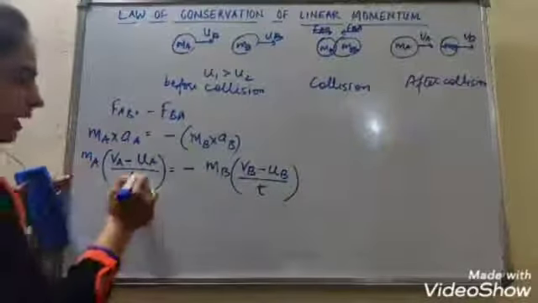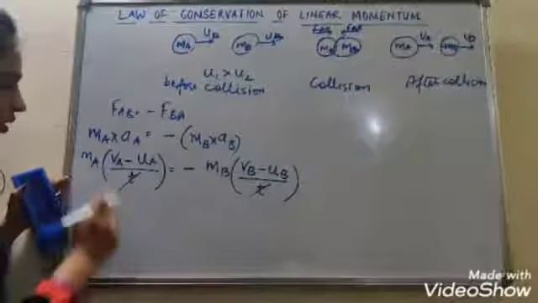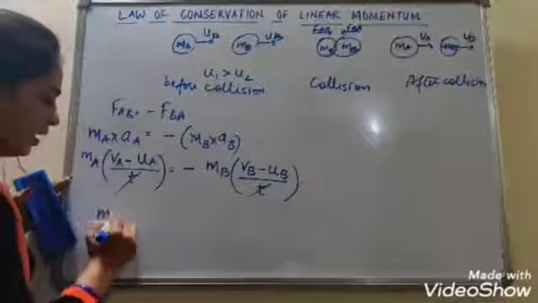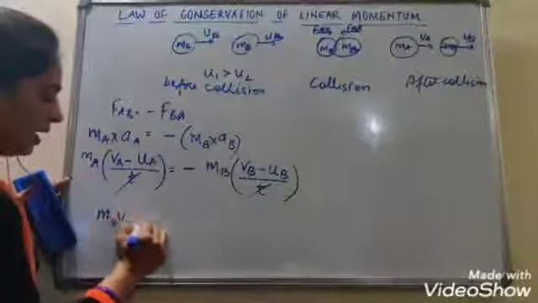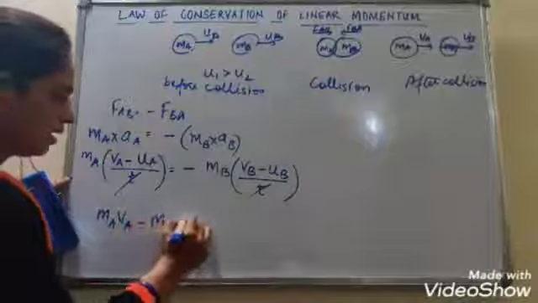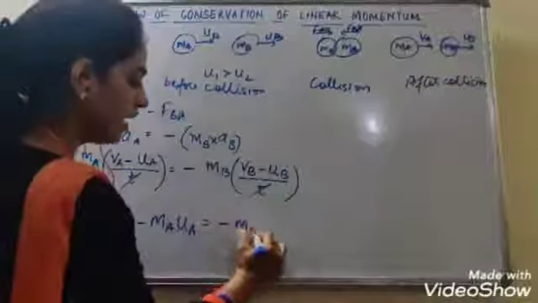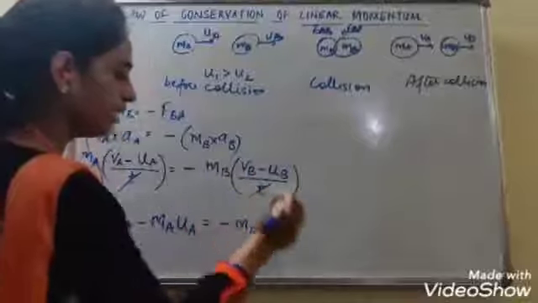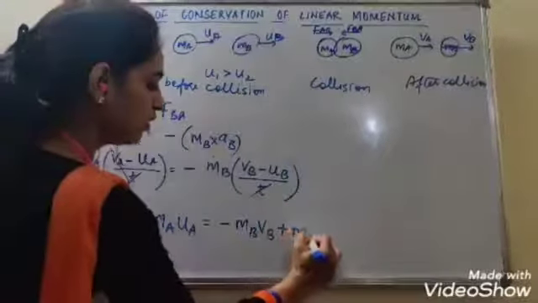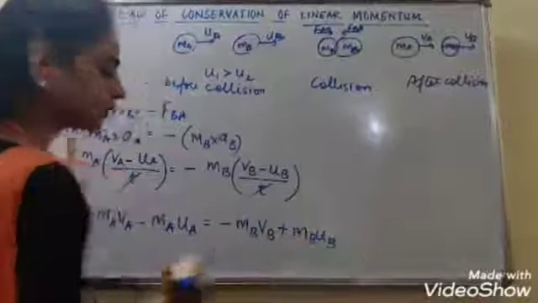Right? So time t will get cancelled from both the sides. Opening the brackets, we can write MAVA minus MAUA is equal to minus of MBVB plus MBUB.